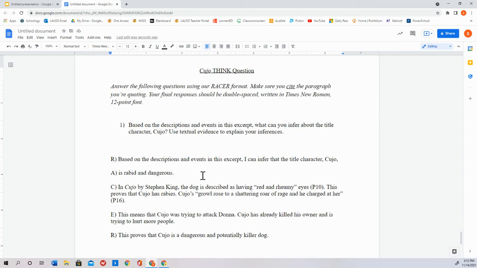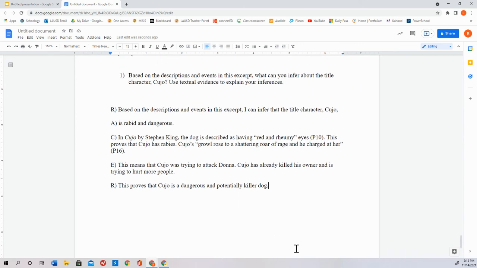Based on the descriptions and events in this excerpt, I can infer that the title character Cujo is rabid and dangerous. In Cujo by Stephen King, the dog is described as having red and roomy eyes. This proves that Cujo has rabies. Cujo's growl rose to a shattering roar of rage, and he charged at her. This means that Cujo was trying to attack Donna. Cujo has already killed his owner and is trying to hurt more people. This proves that Cujo is a dangerous and potentially killer dog.